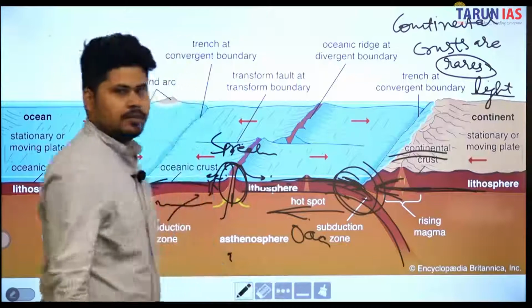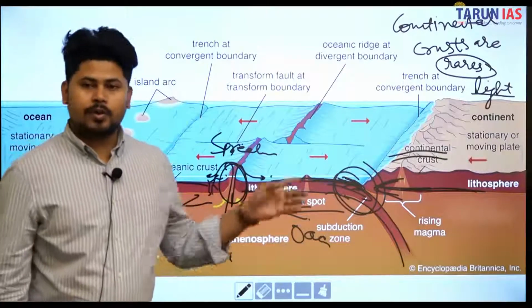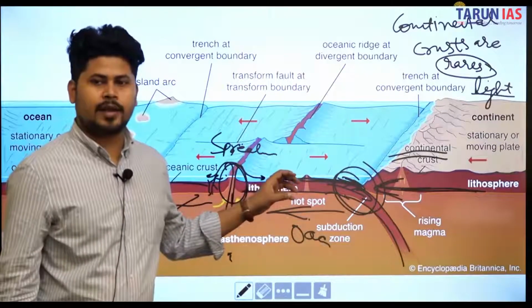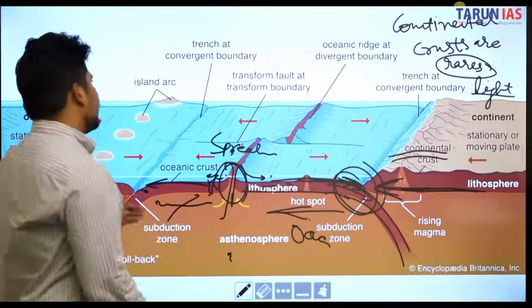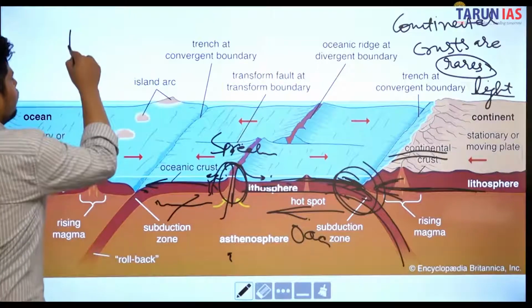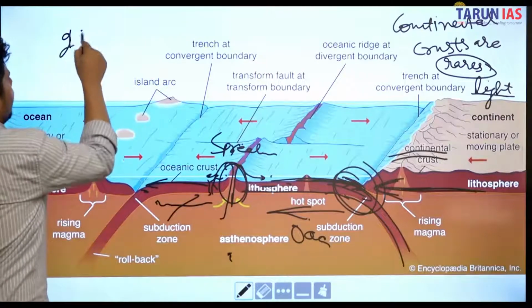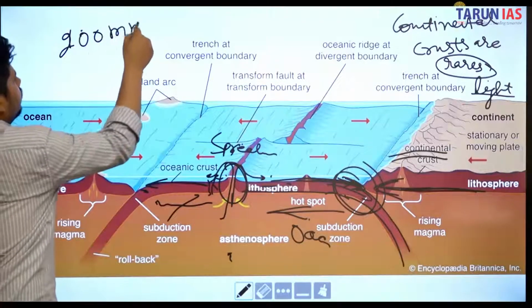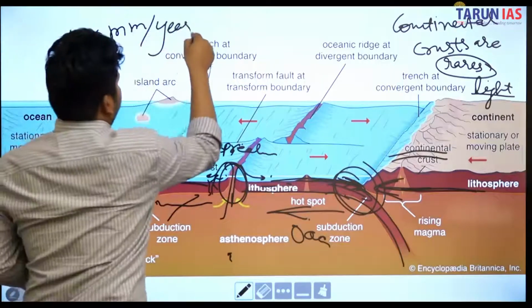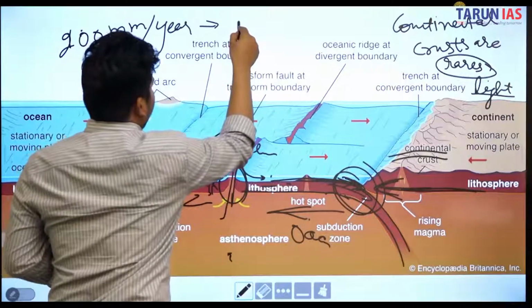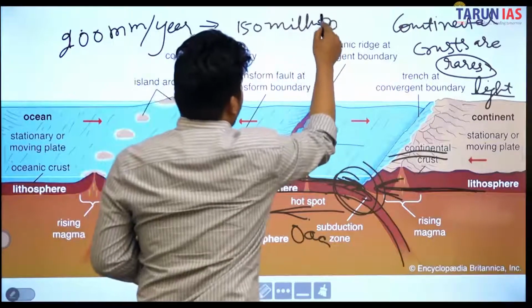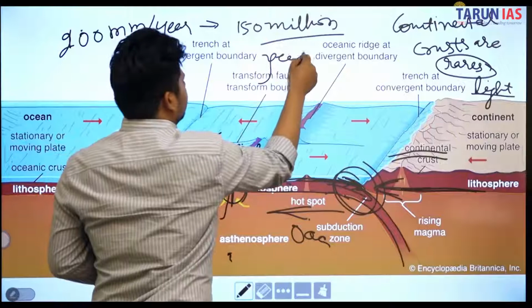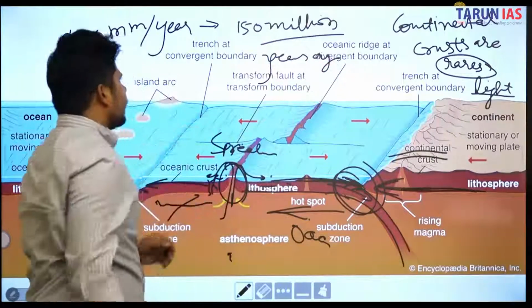movement basically we are talking about. Why we are looking at this whole diagram is because scientists have evaluated that this movement was 200 mm per year around 150 million years ago. 150 million years ago. ठीक है?